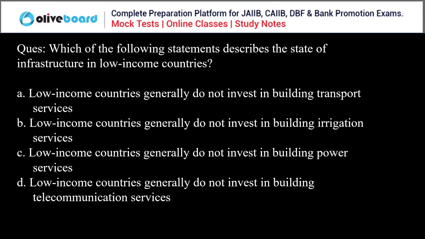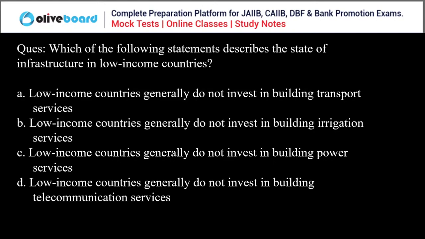Next question. Which of the following best describes the state of infrastructure in low income countries? Low income countries generally do not invest in building transport services. Low income countries generally do not invest in building irrigation.